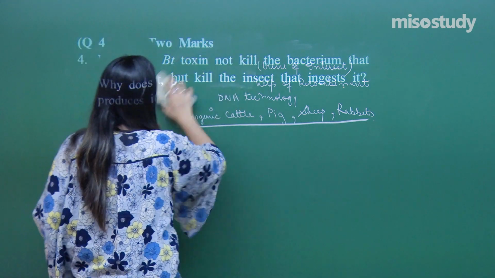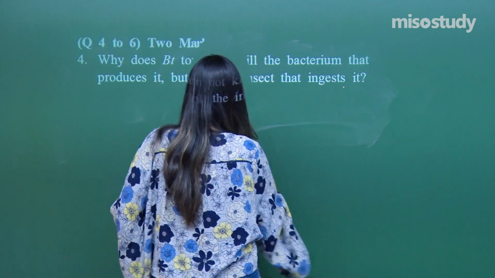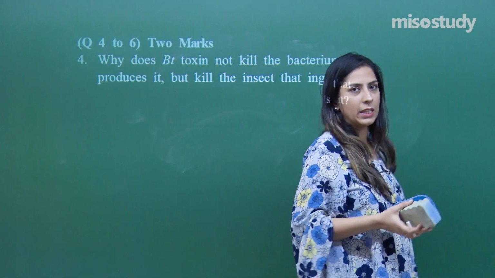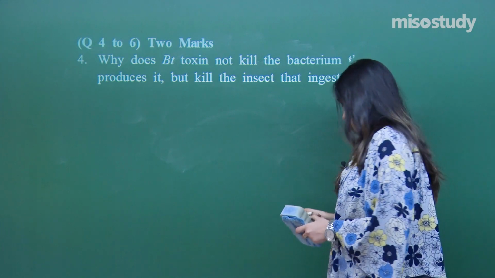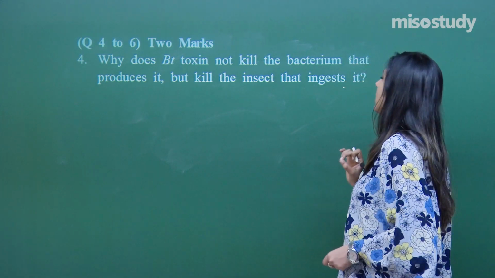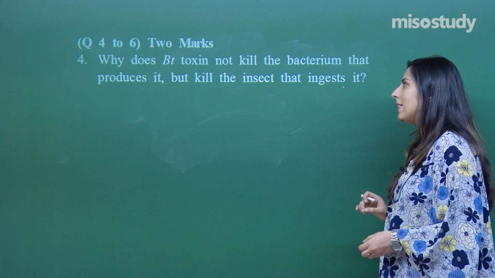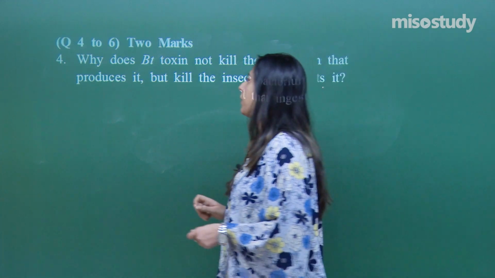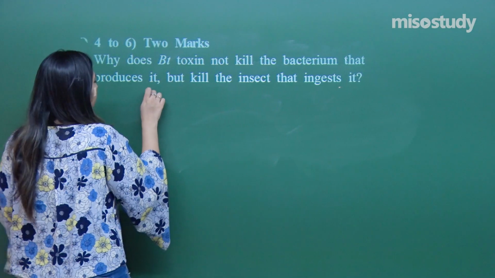The next question is from a different category, that is 2 marks. So you have to explain the answer in a bit more detail. Why does Bt toxin not kill the bacterium that produces it but kill the insect that ingests it? Let's learn about this Bt toxin.